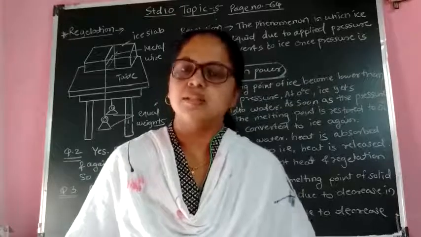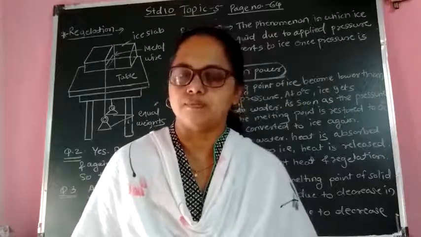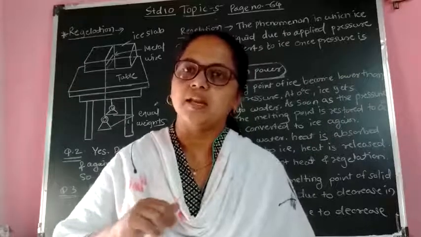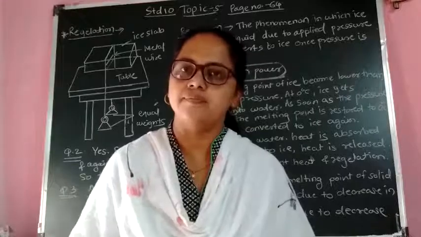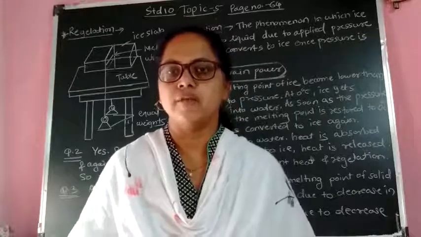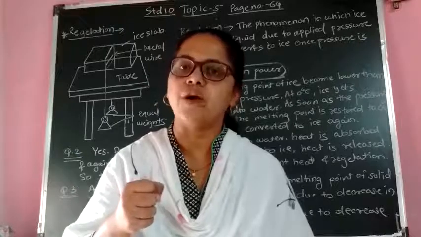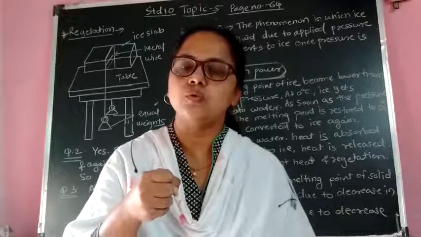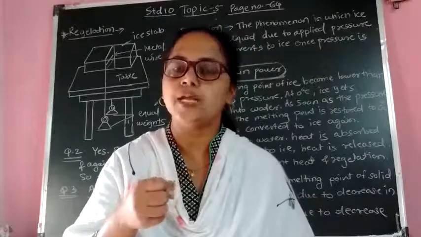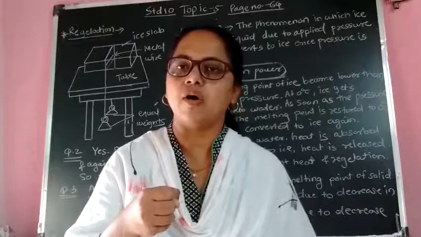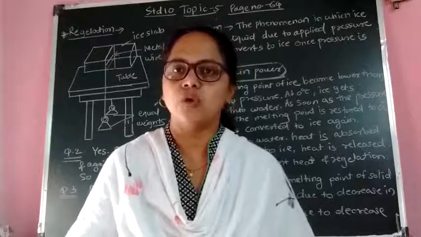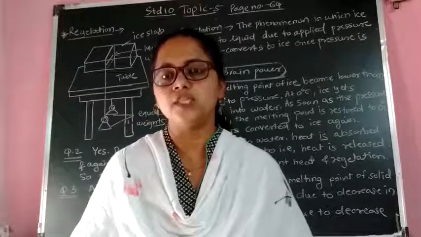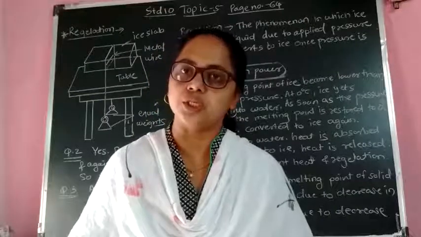So this phenomenon is related with regelation. How? You can see when a large slab of ice is shredded, it does not melt. When you give pressure to the small pieces of ice, they will stick to each other, or they will stick to the wooden stick. That is due to pressure; the melting point of the ice is lowered. So this phenomenon, regelation, is related with pressure.